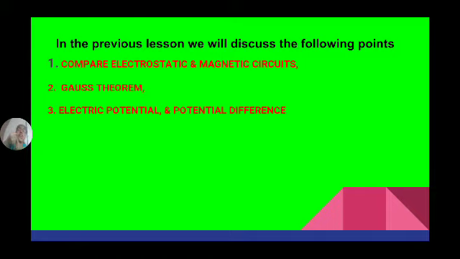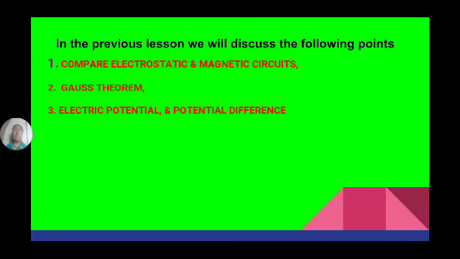Now the potential difference between these two charged objects is VAB equal to VB minus VA or VA minus VB, whichever is greater.